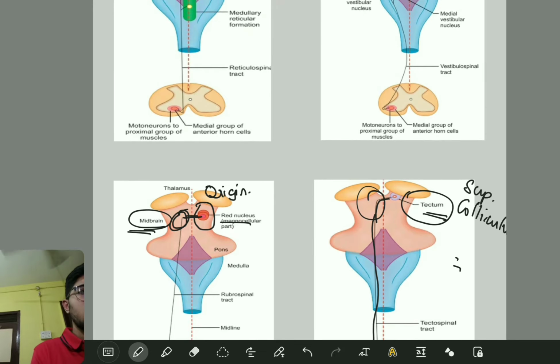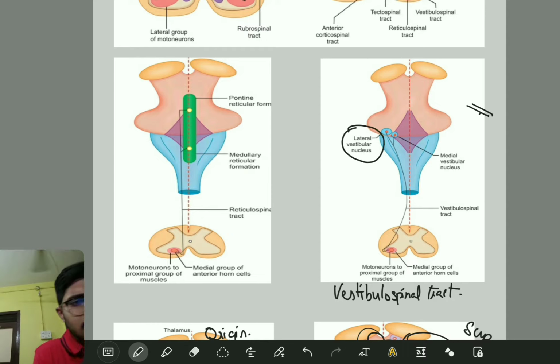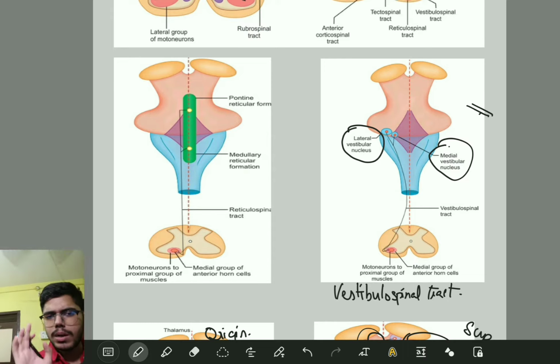Now let us move on with this one. So this is your vestibulospinal tract. Let me write here, vestibulospinal tract. Fine. Now this vestibulospinal tract has two parts, lateral vestibular tract and medial vestibular tract.